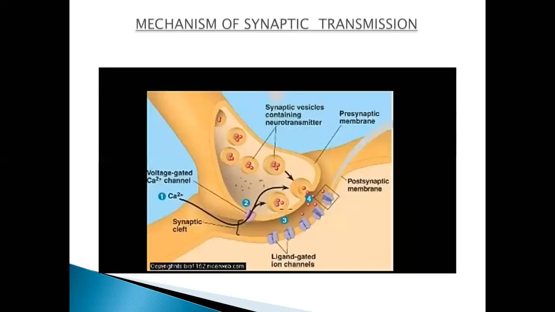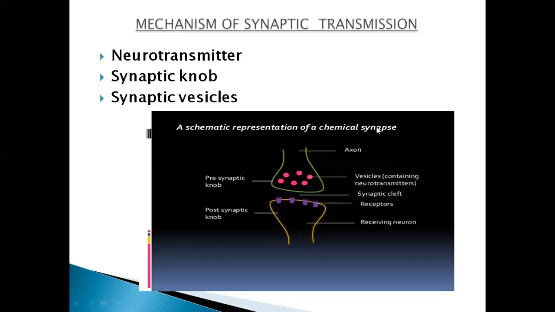Before telling you the mechanism of synaptic transmission, let me tell you about a few structures of the synapse, right? First of all, you need to know about the synapse. This is a junction. Here you can see the terminal end of the presynaptic axon, and this is the postsynaptic.